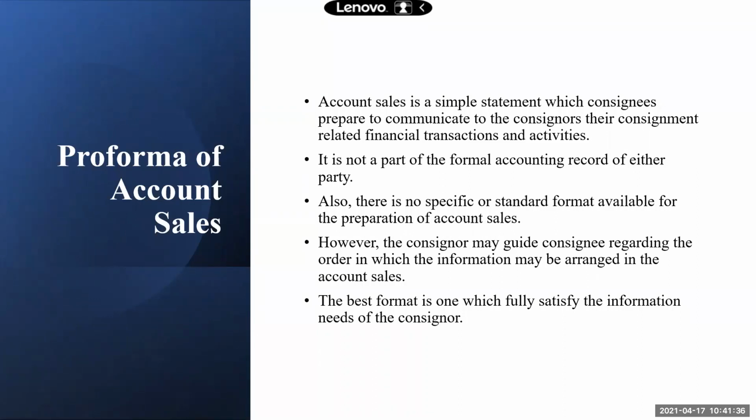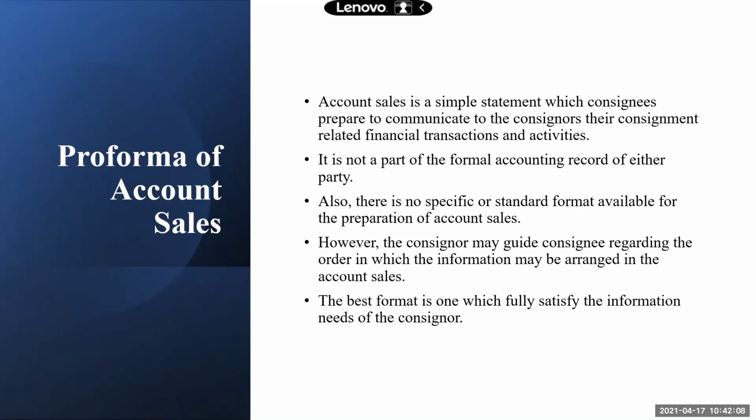Again, for account sales also, there are no fixed guidelines or fixed pro forma for how it should appear. But it should contain the major details about the sale of goods, the expenses, the advance, the commission given by the consignee, and the final balance due to the consigner. See, it's a simple document which the consignee prepares to communicate to the consigner their consignment-related financial transactions and activities. It is not part of the formal accounting record of either party.